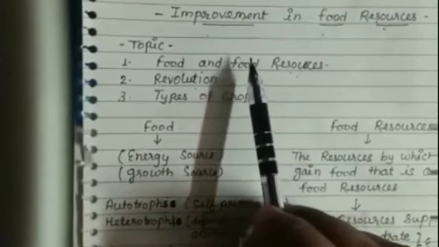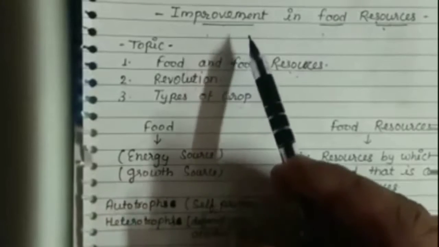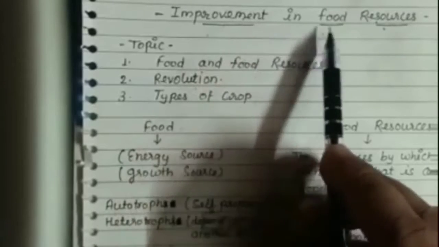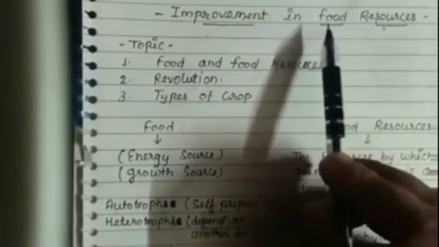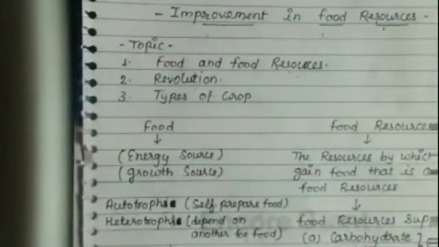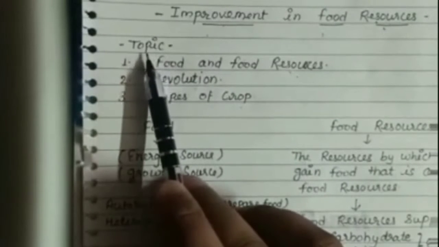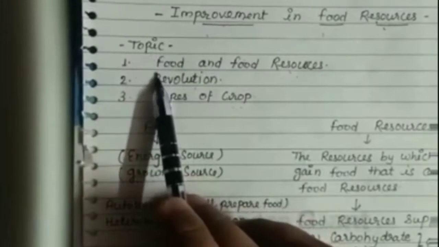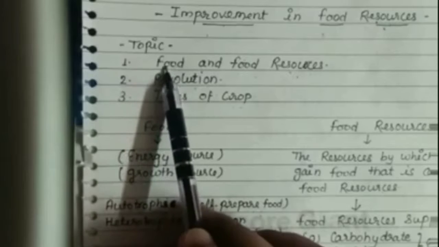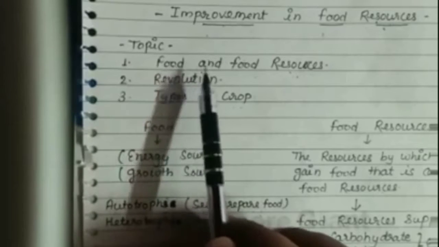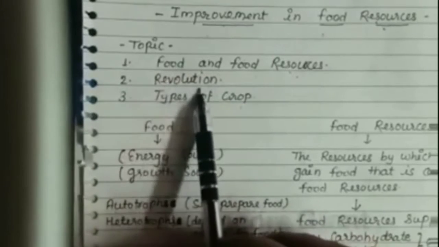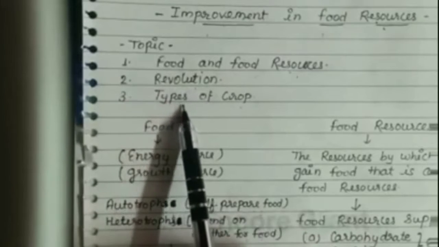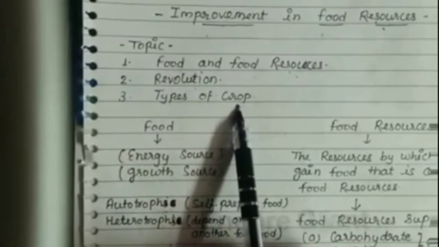Myself Ravi Mishra, PGT Biology, introduce the ninth class chapter Improvement in Food Resources. This is a very important chapter for ninth class students. Now we discuss only three topics in this video. The first topic is food and food resources, second is revolution, and third is types of crop.